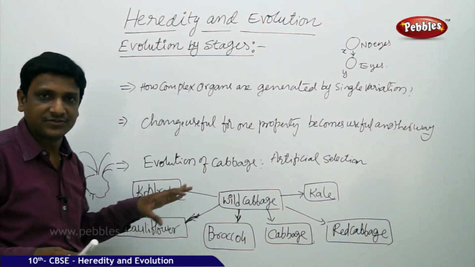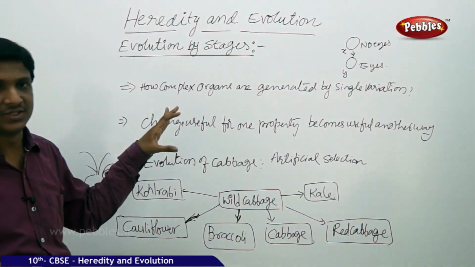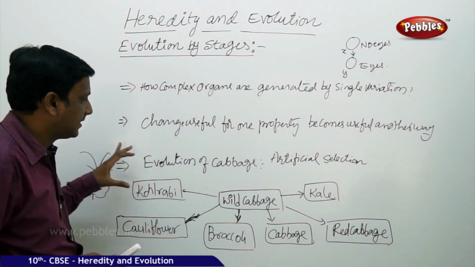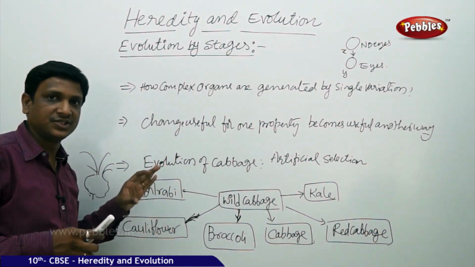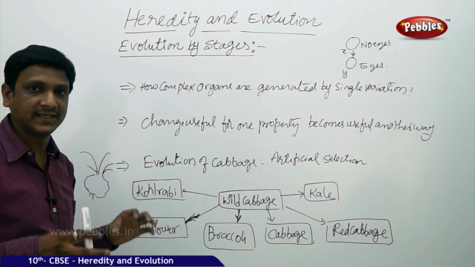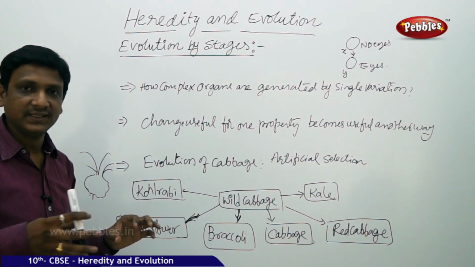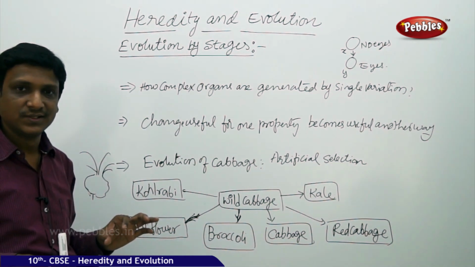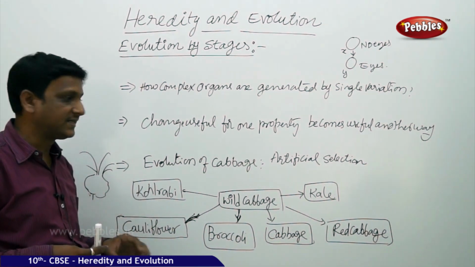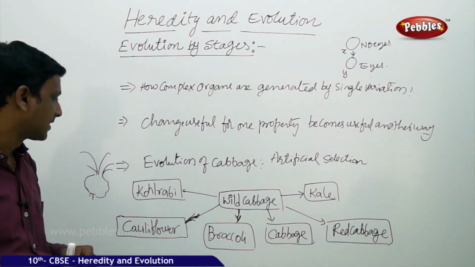Evolution is a natural process which happens by natural selection and genetic drift. But here there are certain conditions that can be arranged by the farmers to go for artificial selection, selecting a particular character and propagating it to the coming progeny generations. So by that they can develop a variety, which we can practically see in the wild cabbage.